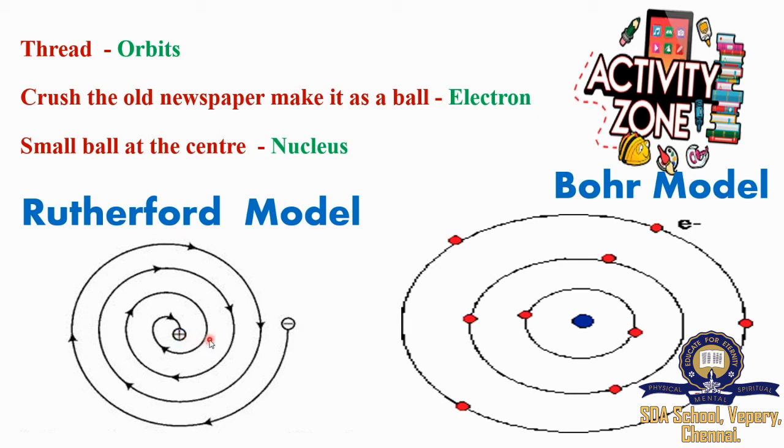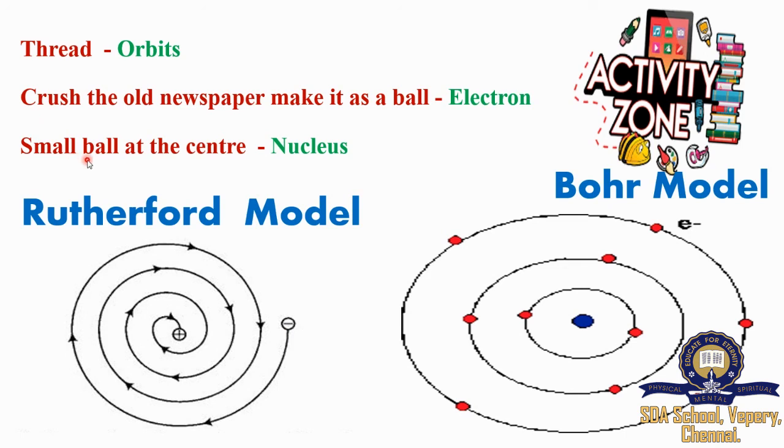Can you get it, students? So basically, you're using the thread as orbits. You need to stick the threads as orbits, crush the old newspaper and make it into a ball and fix it as an electron. Here there are electrons, right? So for the Bohr model, you need to fix these electrons. For the Rutherford model, there's only one electron here, so you can fix only one electron, okay?